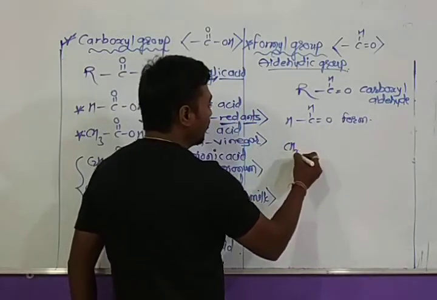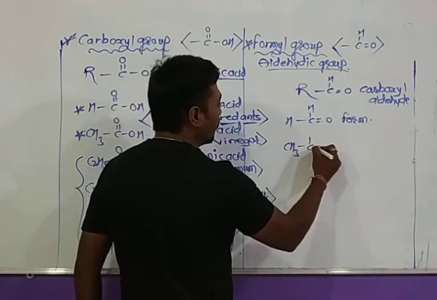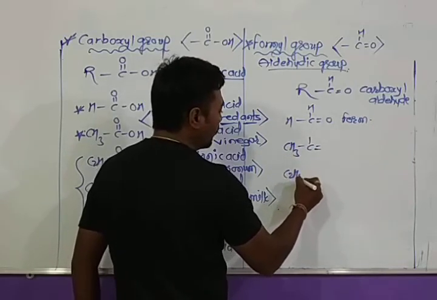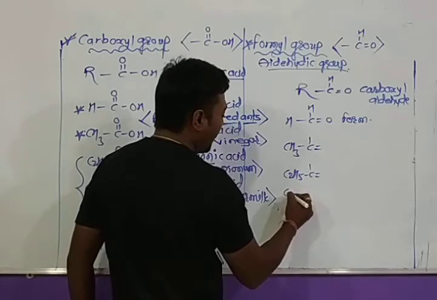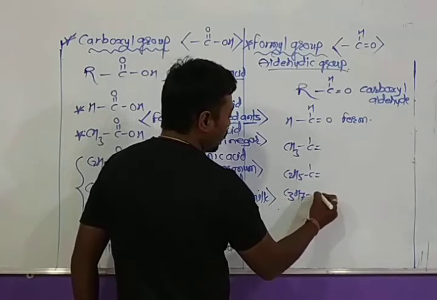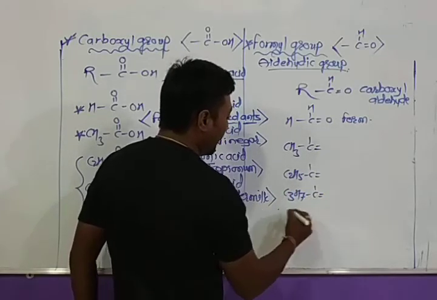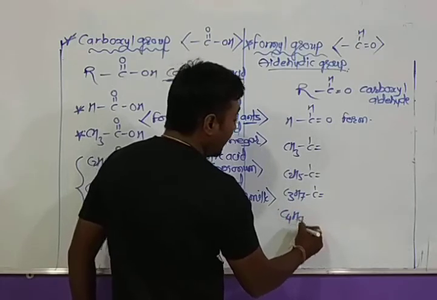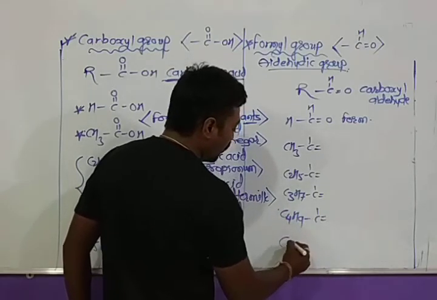Then acet, then propion, then butyr, then valer, and then capro.